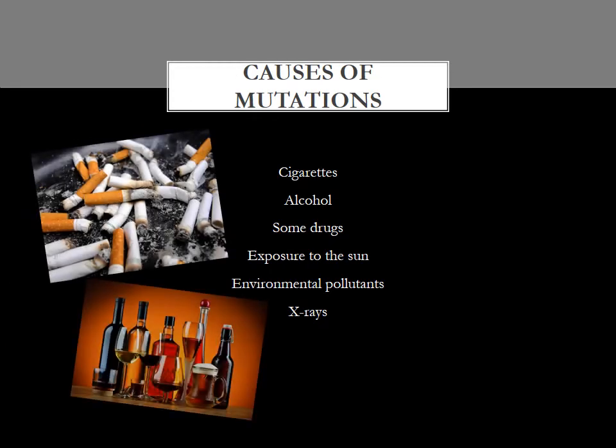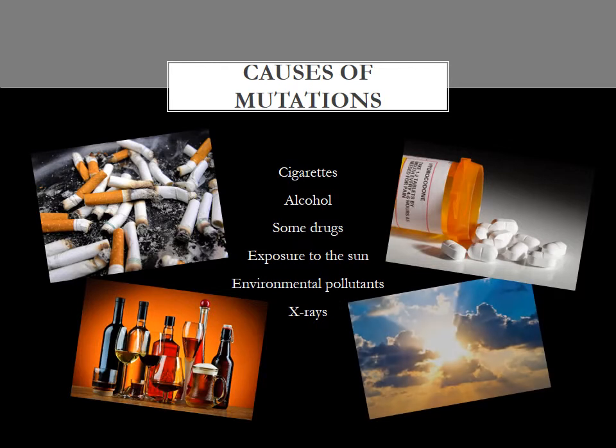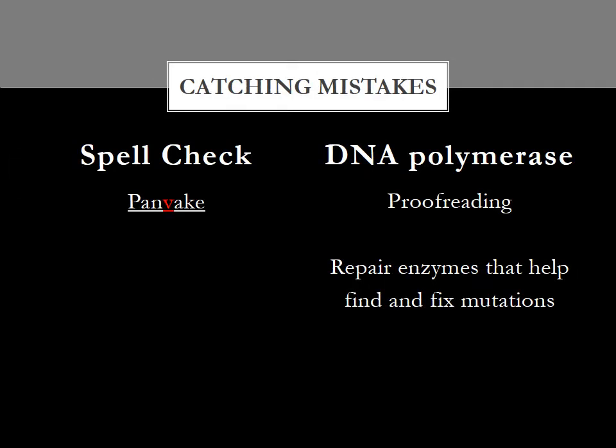Mutations can be caused by things like cigarettes, alcohol, some drugs, too much exposure to the sun, environmental pollutants, and X-rays. Just like your computer has spell check to help you catch your mistakes, your cells have a proofreading mechanism called DNA polymerase that helps find and fix mutations. Although it finds and fixes many mistakes, some mutations still occur.